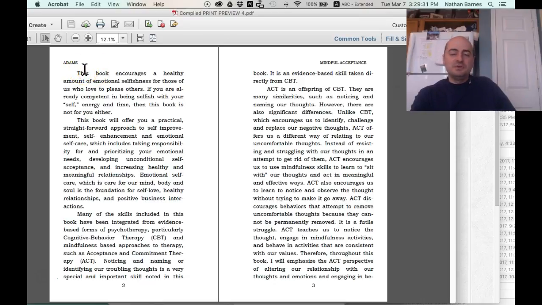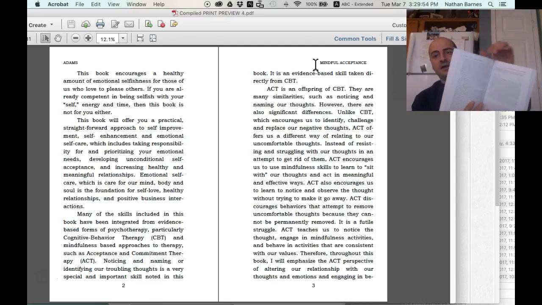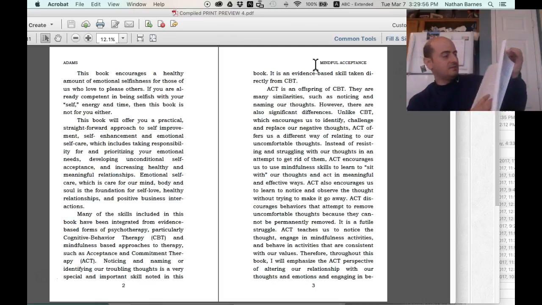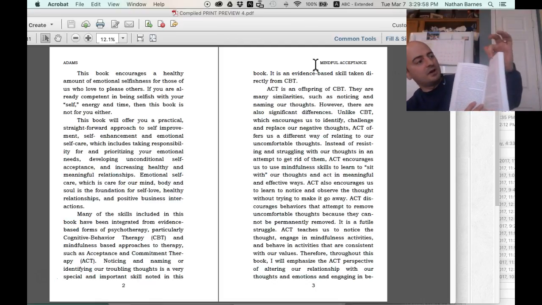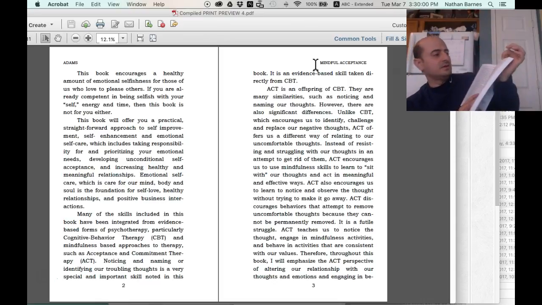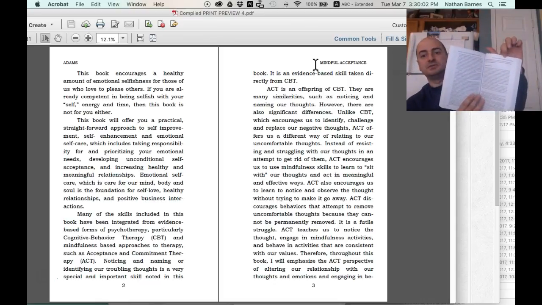The other thing that you can do is have the title of the book on the left here, and on the right side, you can have the heading of the chapter. So this can say Mindful Acceptance, or the title of Chapter 1, and then Chapter 2 will have the heading of Chapter 2. That's what they did with my book. On every even page I have the title of the book, and on every odd page I have the title of the chapter.